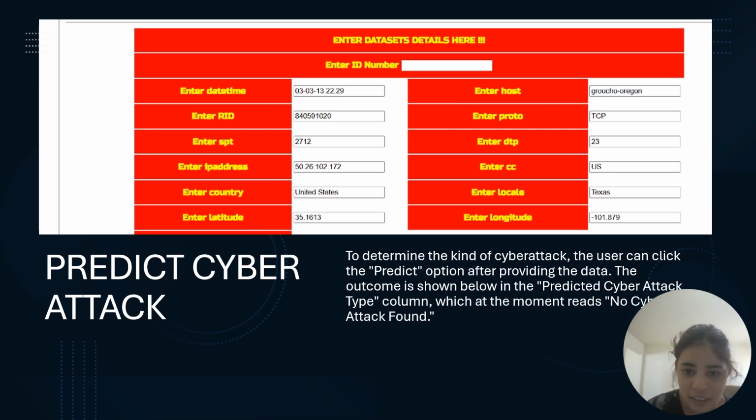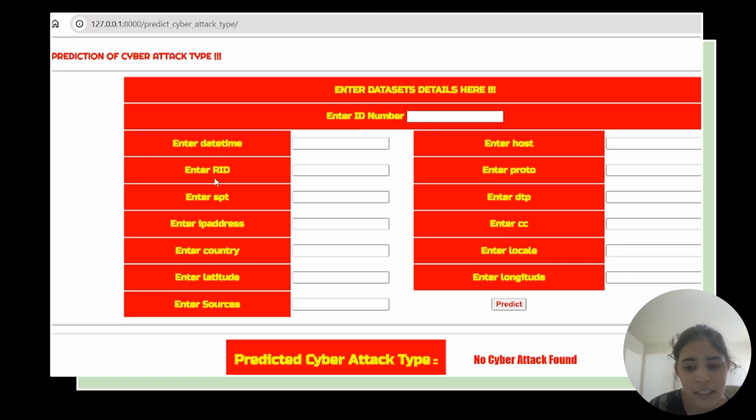We can enter CC and location and the longitude and the latitude. Here we can see in this slide there is no cyber attack found previously.